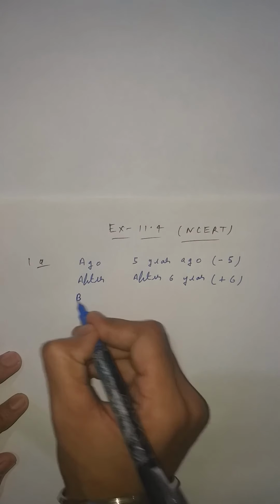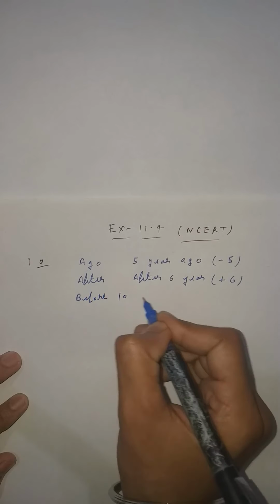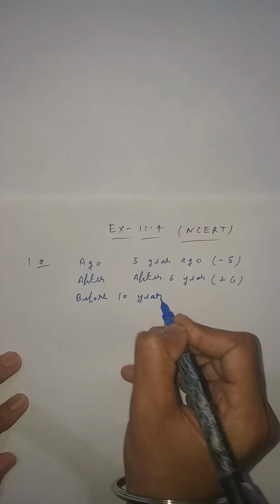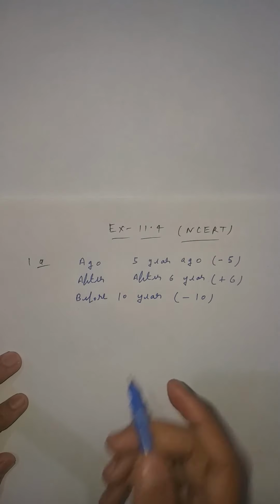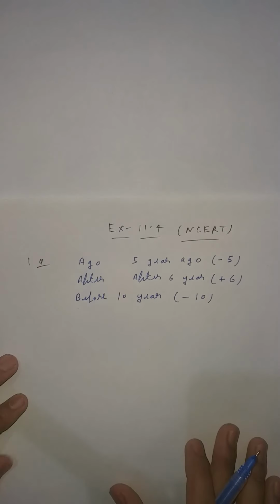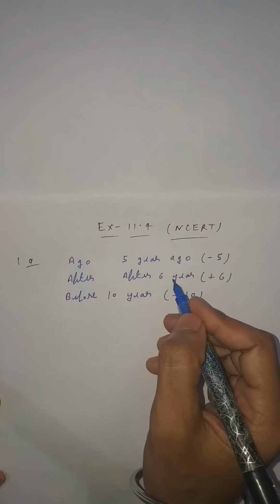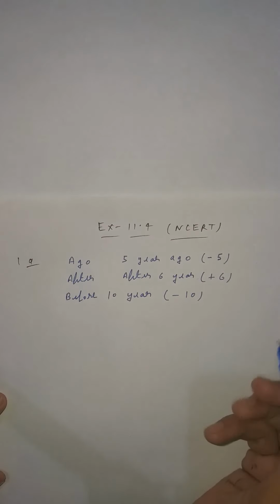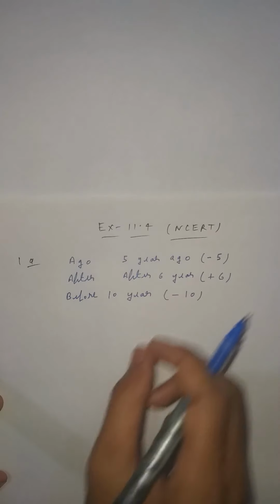Similarly, before 10 years means again -10. So if I say 5 years ago, it means -5, and after 6 years means +6. This is only to explain how you will use it in the question.